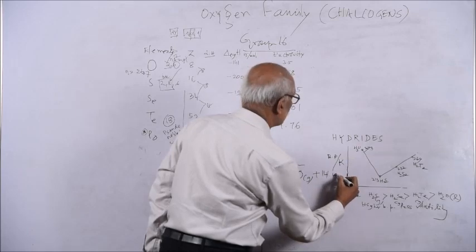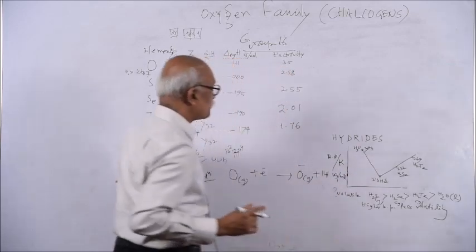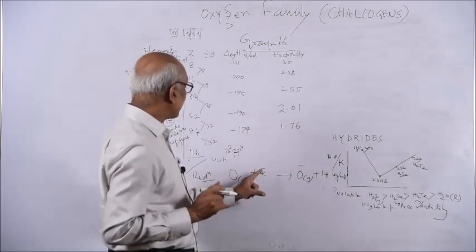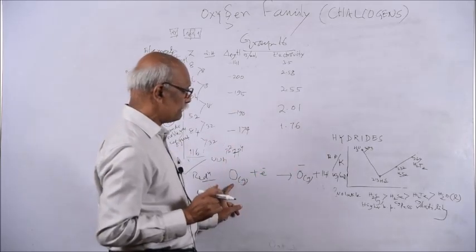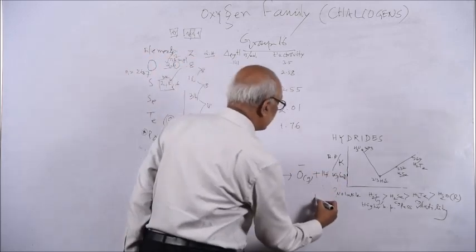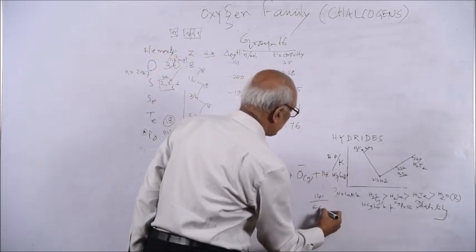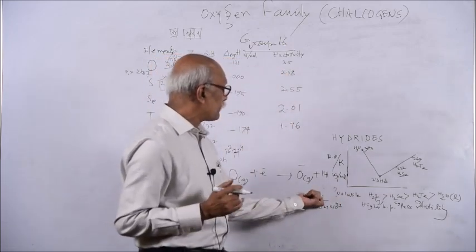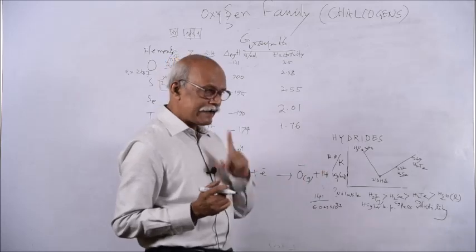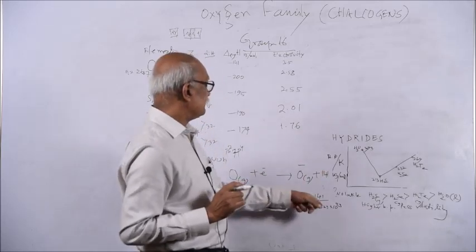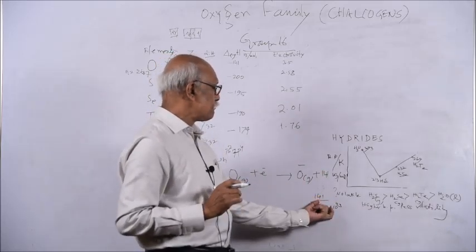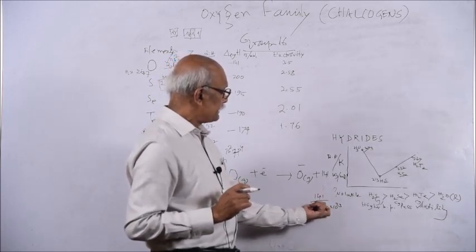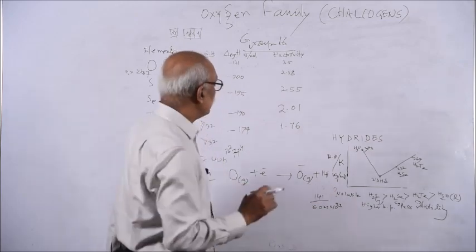141 kilojoule per mole. Suppose you are asked what is the energy evolved when one electron is added to one oxygen atom. This is per mole, so you divide 141 by 6.023 × 10^23. For 1 mole of electrons this much energy is needed. For 1 electron, what is the energy needed? This is of this. For this electron, this much energy is needed, or expelled.